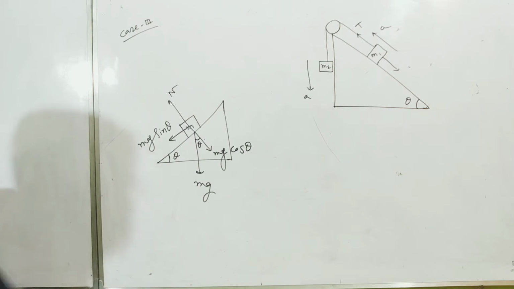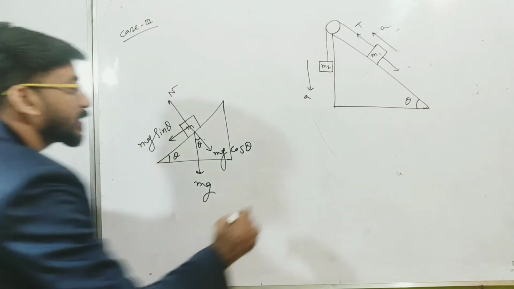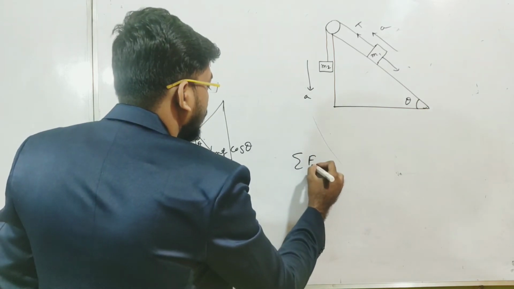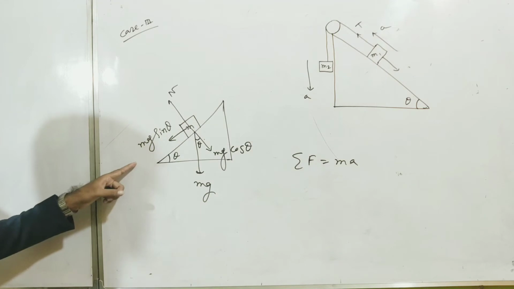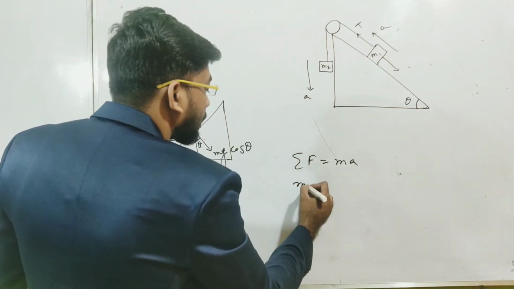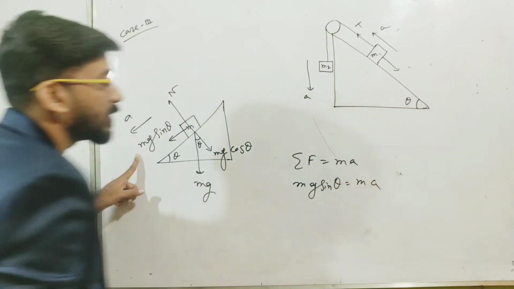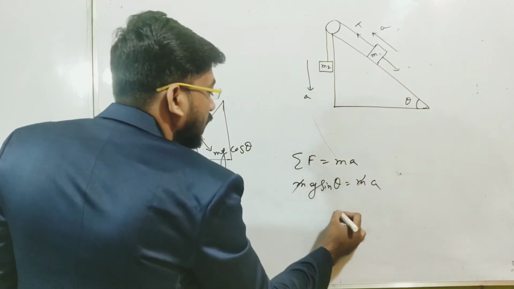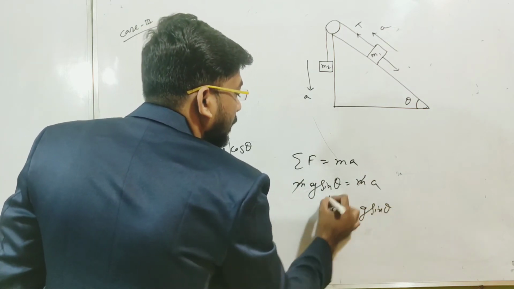So what will be the acceleration along the inclined plane? Along the inclined plane, if you put summation F equal to ma, what is the summation F here? Summation F is mg sin theta, and acceleration is along this direction. So summation F is nothing but mg sin theta, and that will be equal to ma. So m will be cancelled out, and a will be g sin theta.